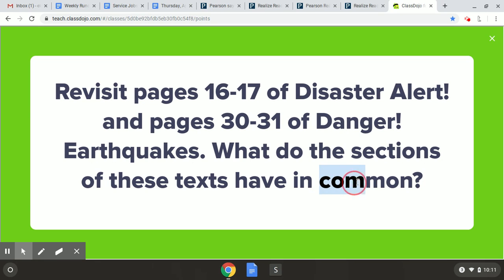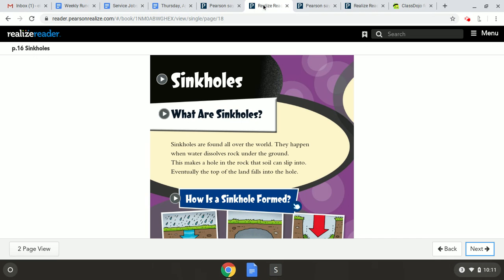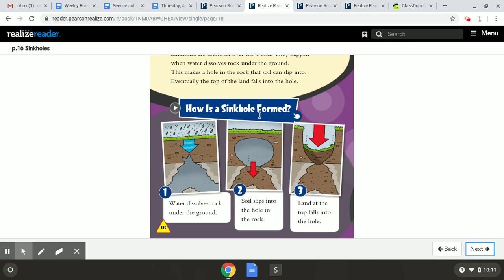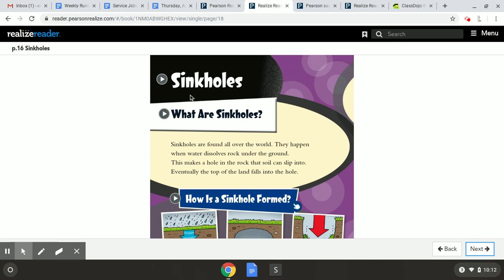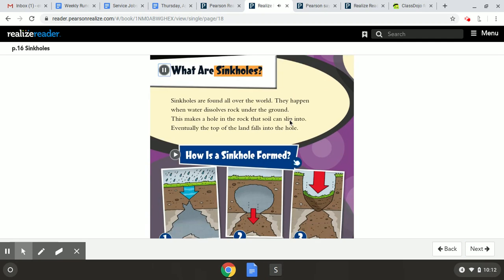So we all know that in common means how are they alike or how are they the same? So let's go back and start with pages 16 and 17 of Disaster Alert. Our main focus here is on sinkholes. So what are sinkholes?